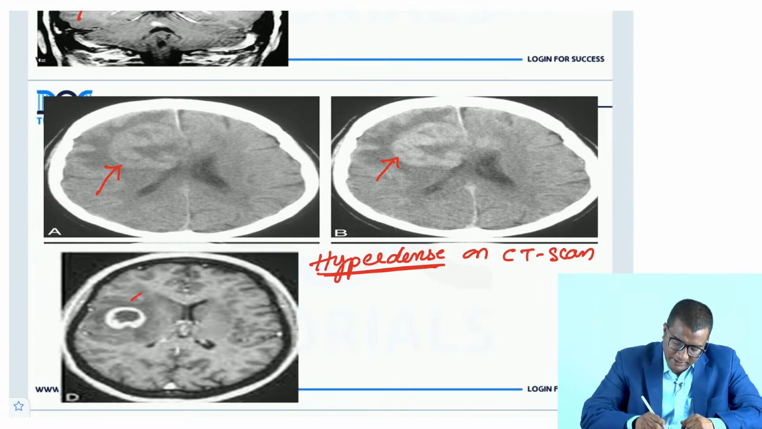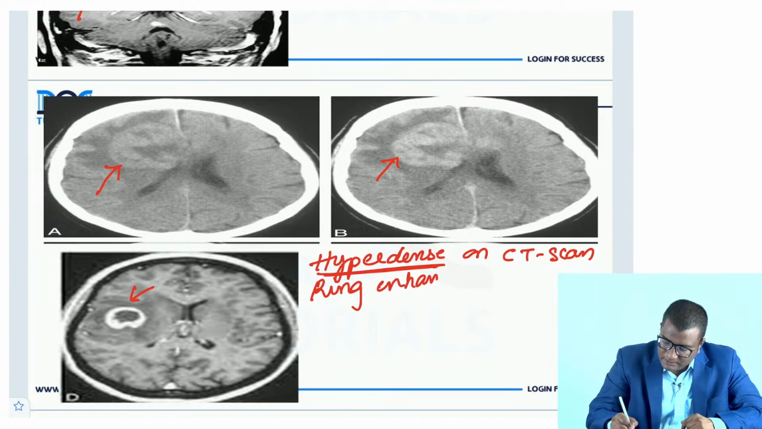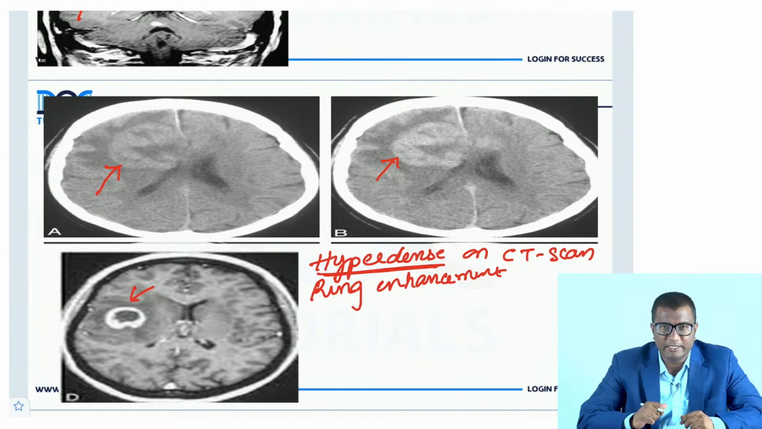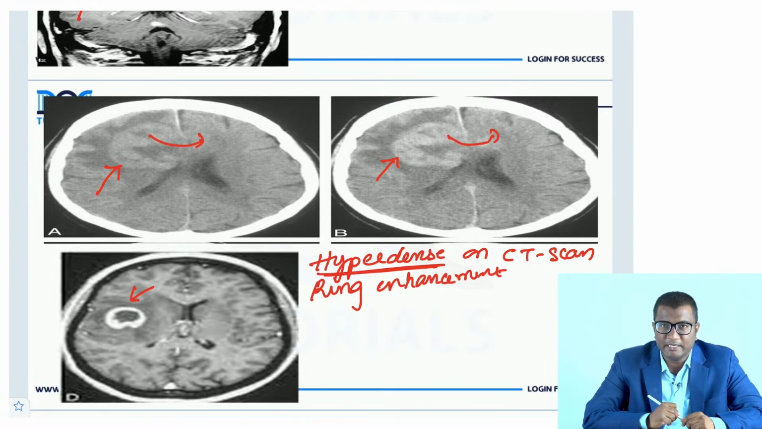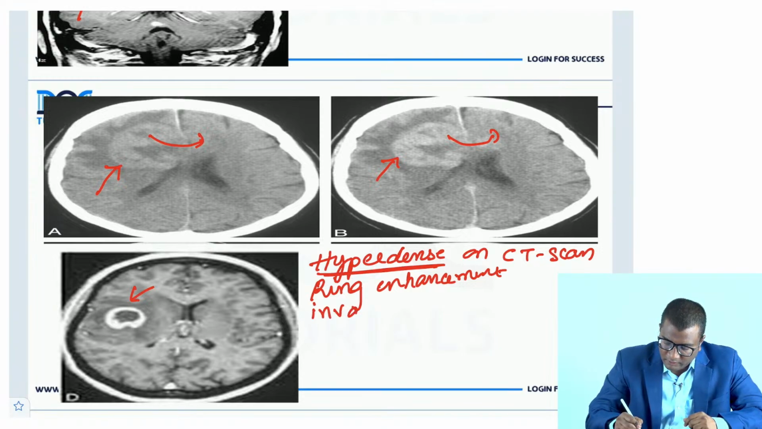And you are seeing a ring enhancement. There is a periventricular, more solitary lesion. It is involving the corpus callosum. You can see it is invading the genu, right? It is invading the corpus callosum, infiltrating the corpus callosum.